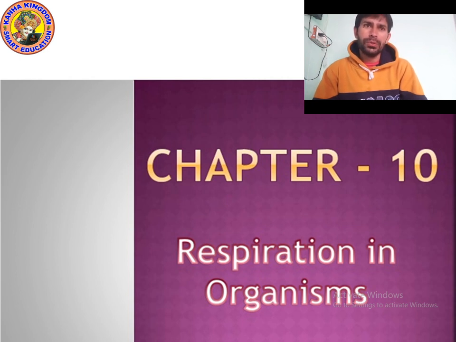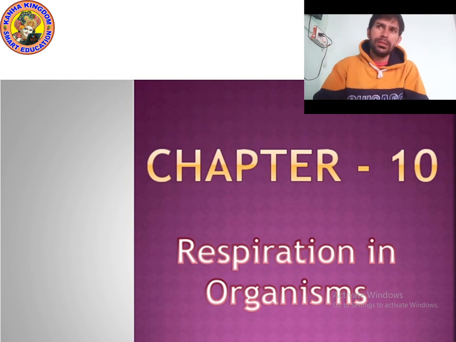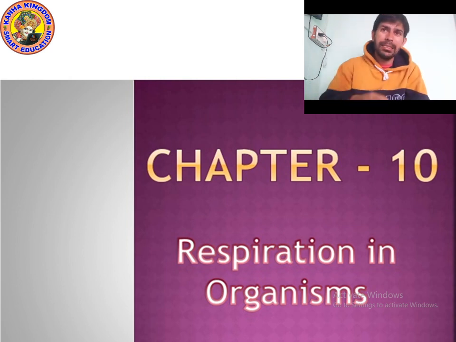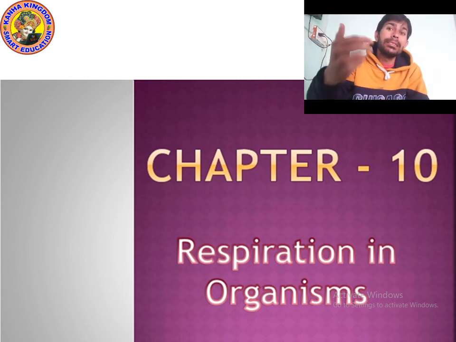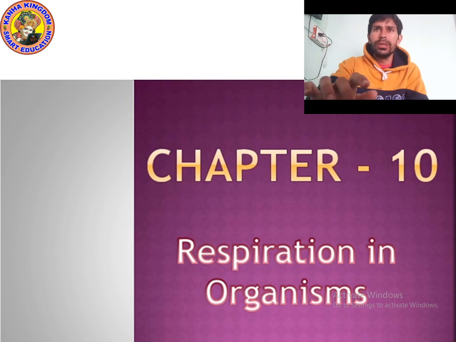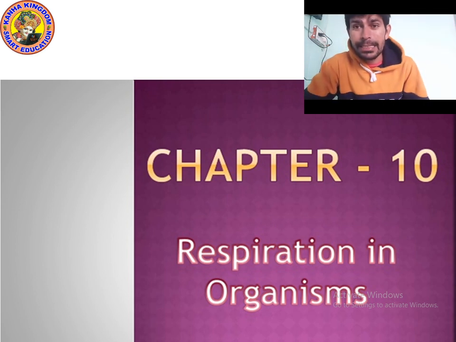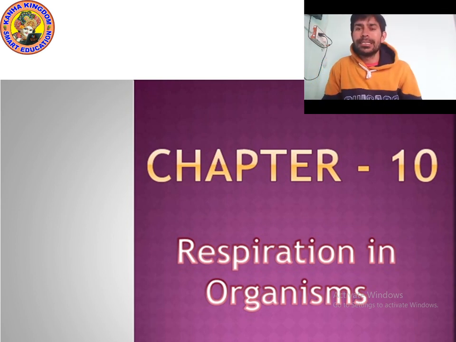So in this chapter we will study respiration in two ways. First is aerobic respiration and second is anaerobic respiration. We will also study a system which is called the respiratory system.